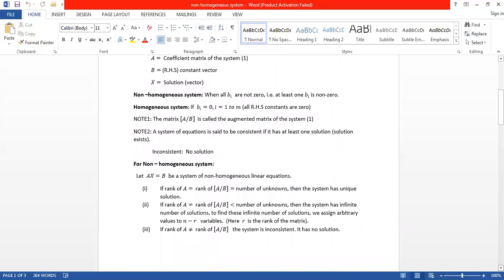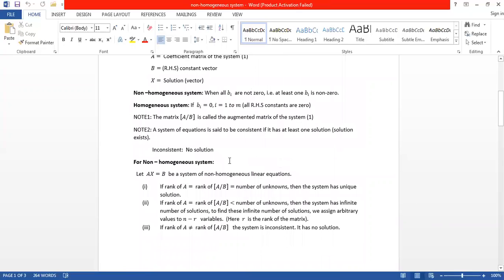For a non-homogeneous system, these are the conditions. Let Ax equals B be a system of non-homogeneous linear equations. Okay. If rank of A is equal to rank of [A B], that means rank of the coefficient matrix is equal to rank of the augmented matrix, which is equal to the number of unknowns, then the system has a unique solution.